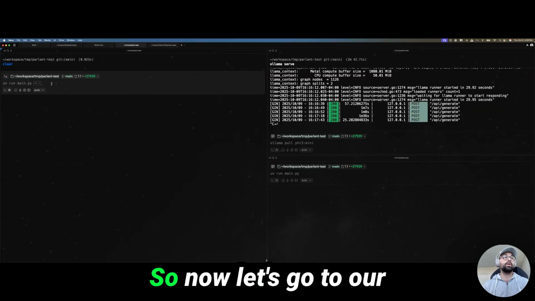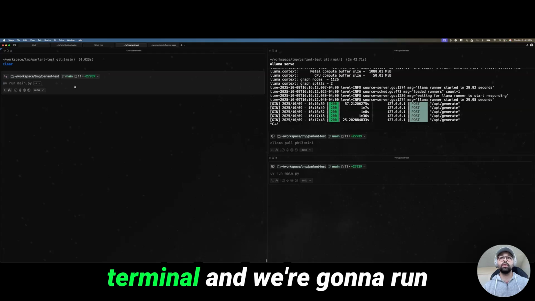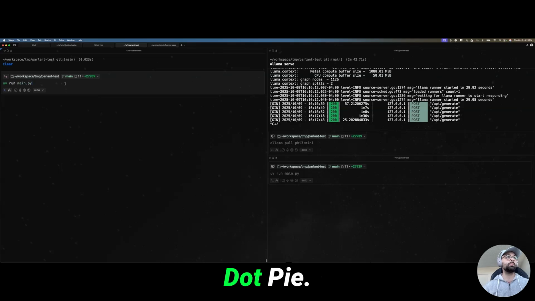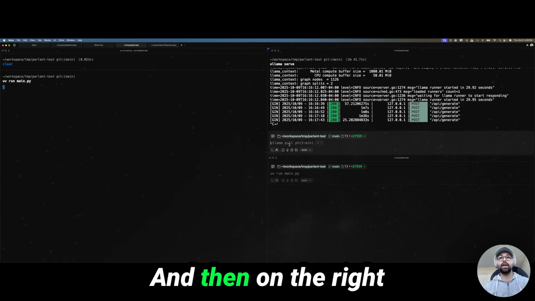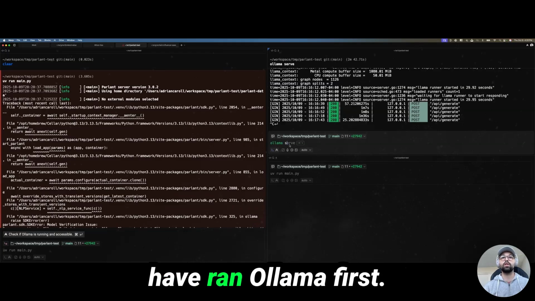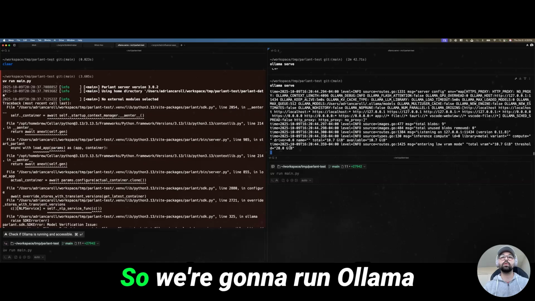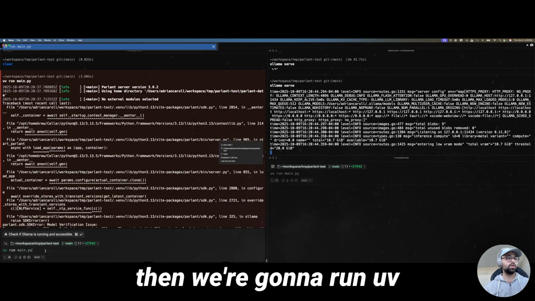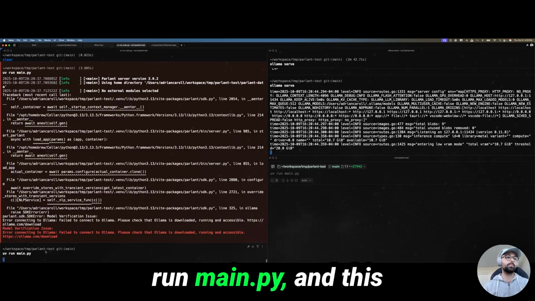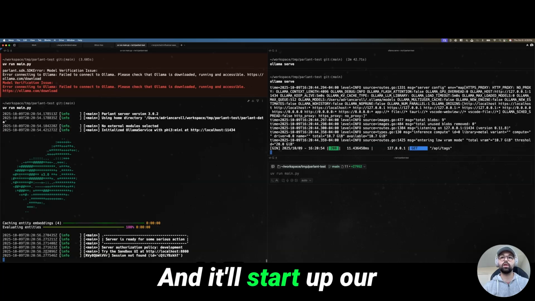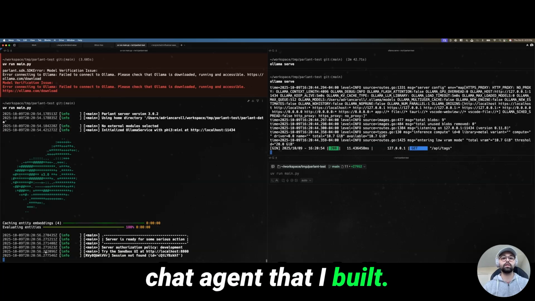for any models. So now let's go to our terminal and we're going to run Parlant with uv run main.py. And then on the right hand side, oops, I should have run Ollama first. So we're going to run Ollama with ollama serve. And then we're going to run uv run main.py. And this will start up Parlant and it'll start up our chat agent that I built.